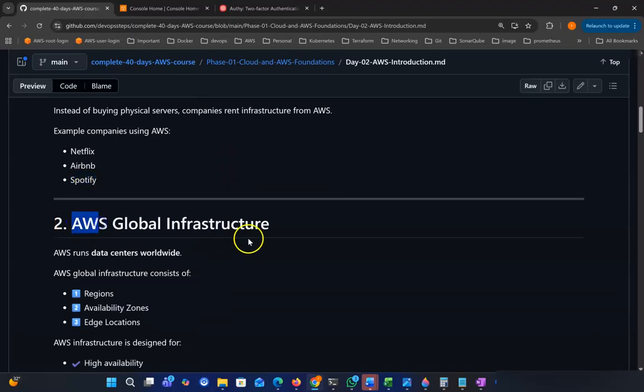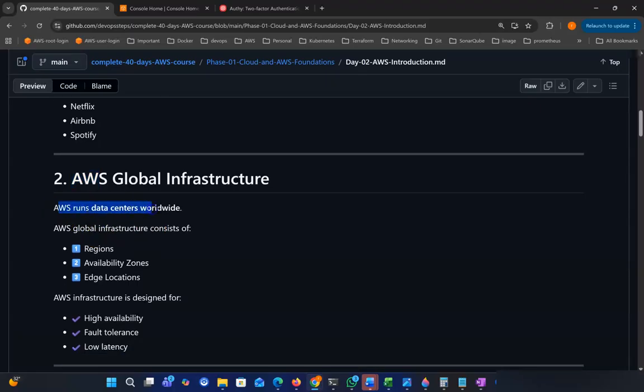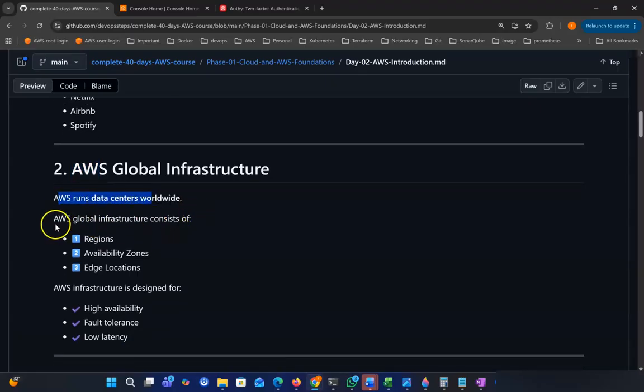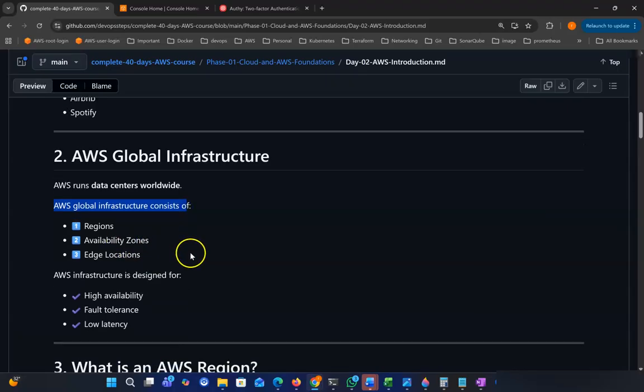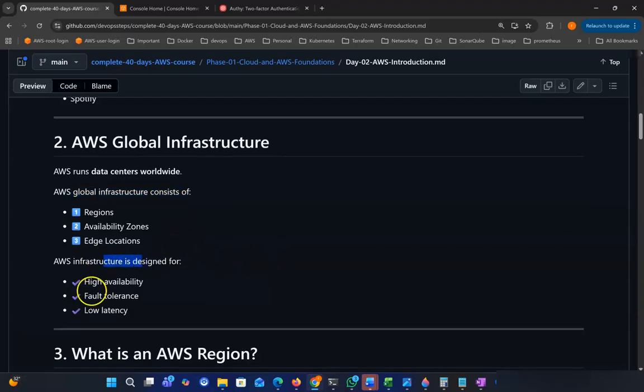So the next topic is AWS global infrastructure. AWS runs data centers worldwide. AWS global infrastructure consists of regions, availability zones, and edge locations. Their target in designing these things is high availability. So if any server is down, our system shouldn't be down.